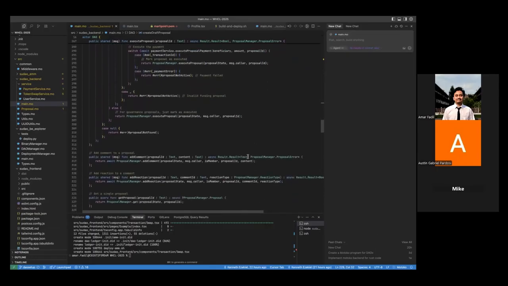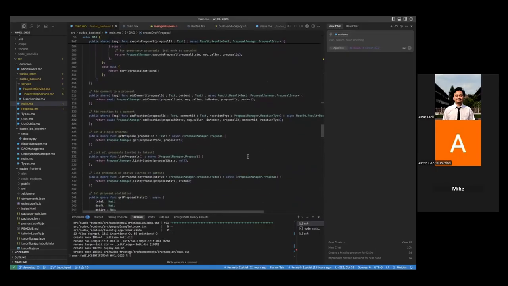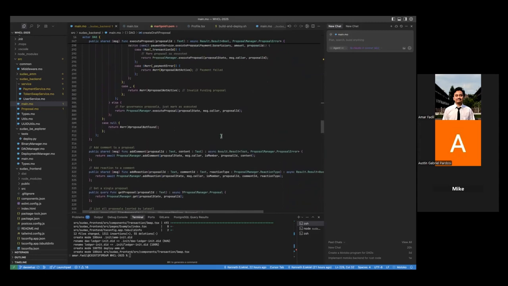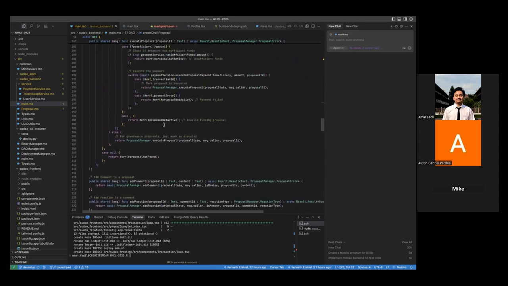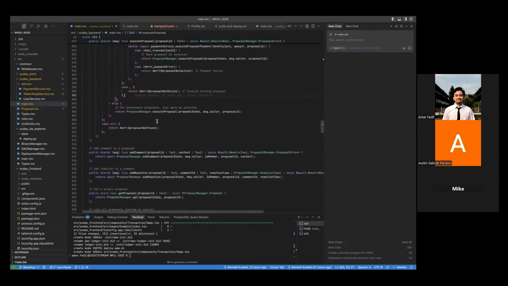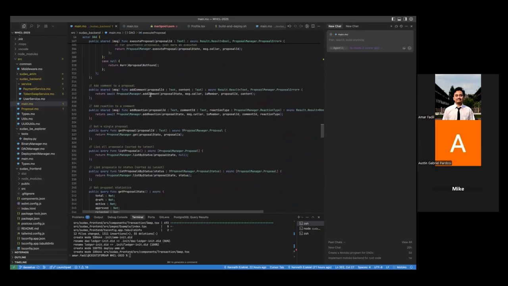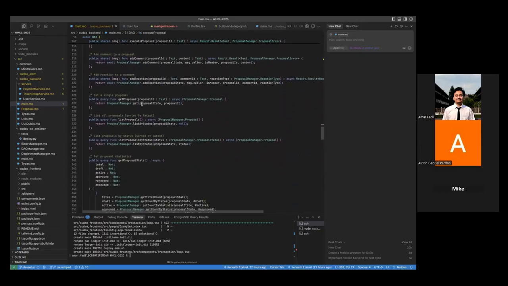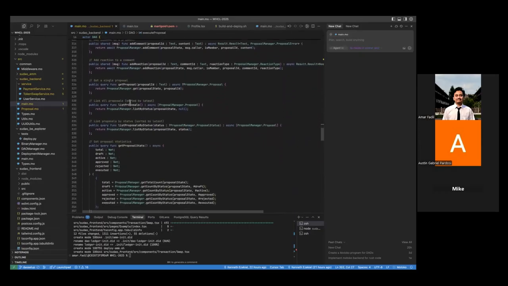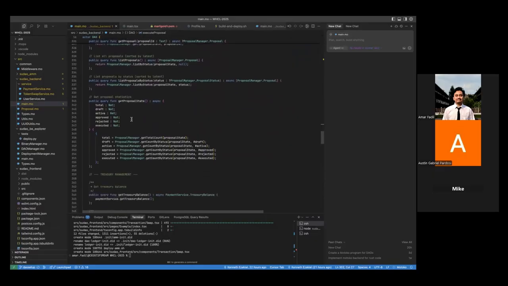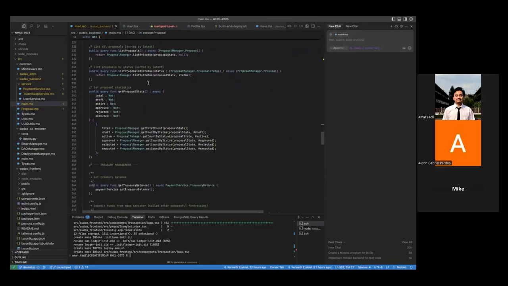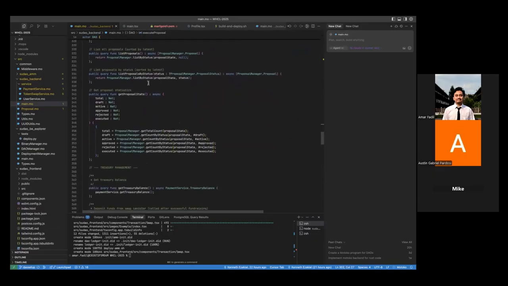Yep, more or less it's about the proposal, and there are also some utilities like we can add a comment below and also a reaction, and we can also get proposals, list proposals, and list proposals by status. So they're helpful functions to improve usability.